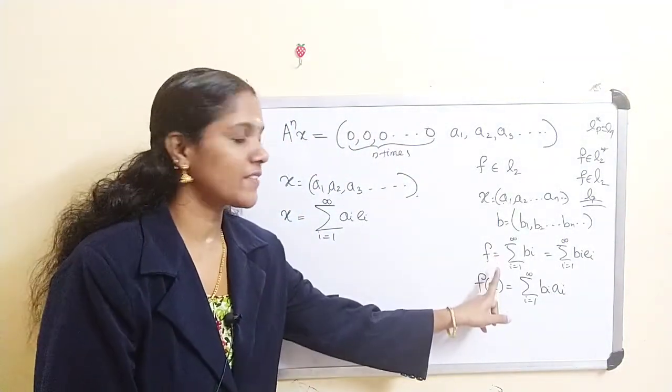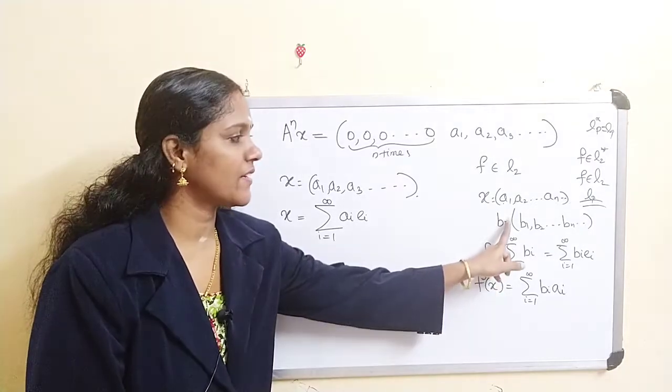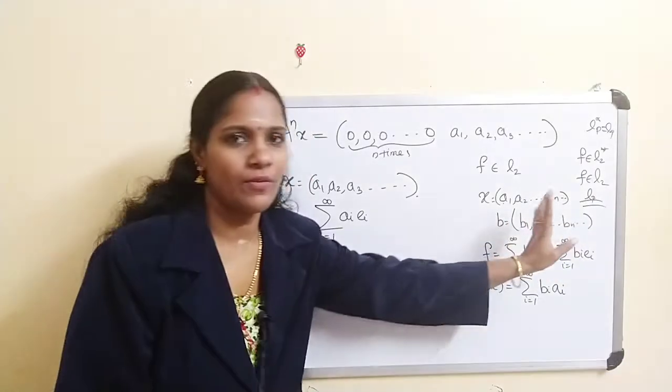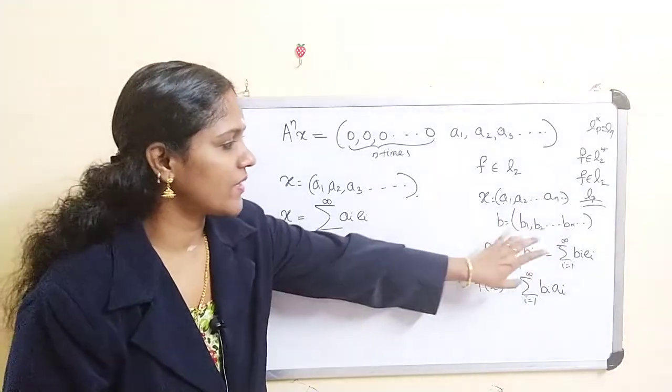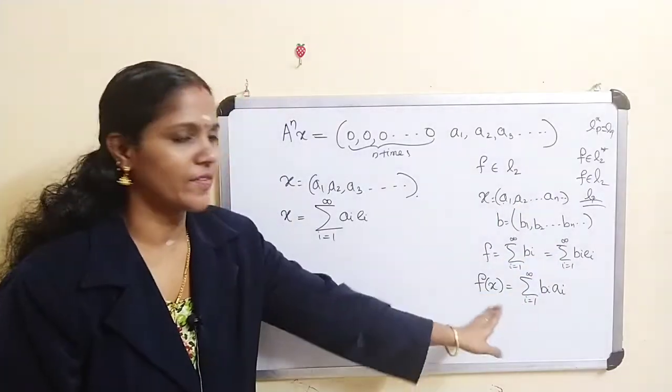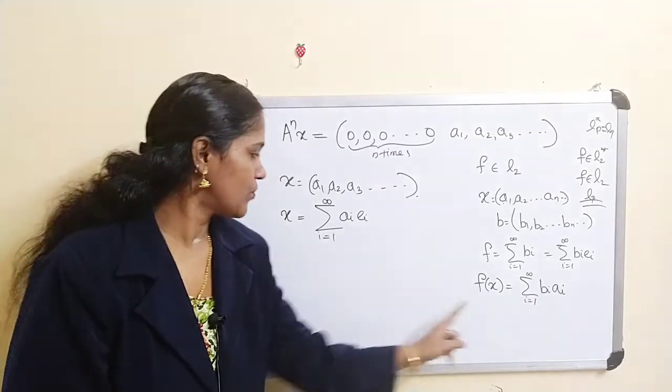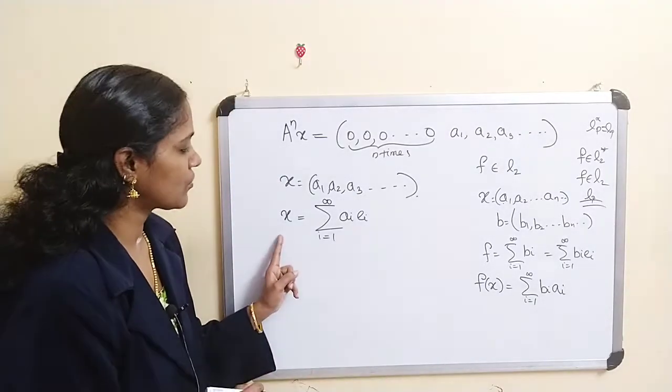Any linear functional you can equate as an element in l_q. So this already we have defined, f(x) equal to this one. So any linear functional f and any x belongs to X.